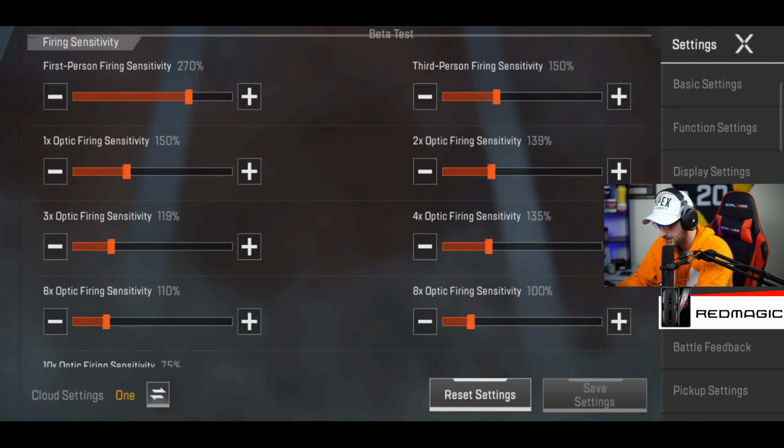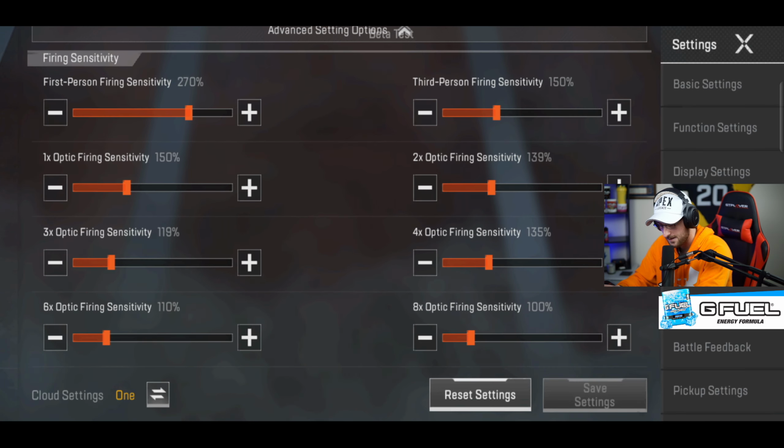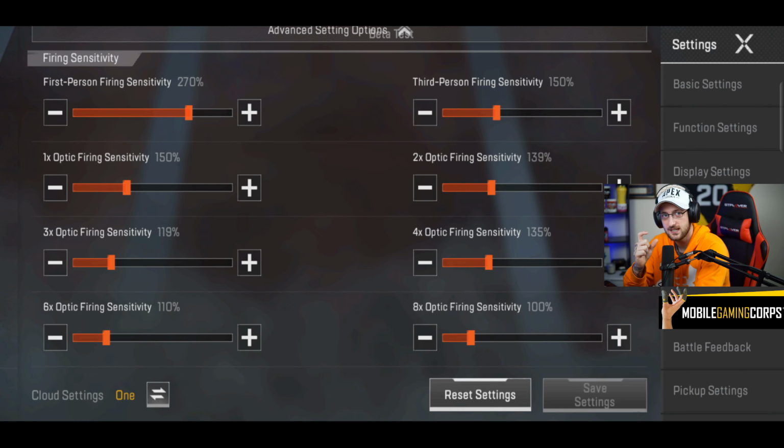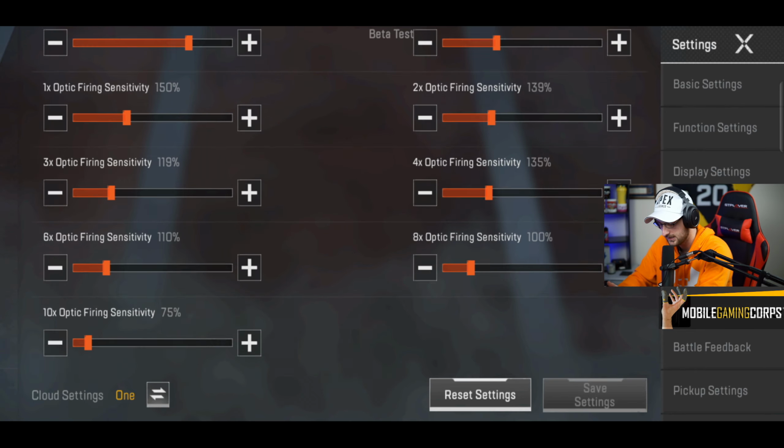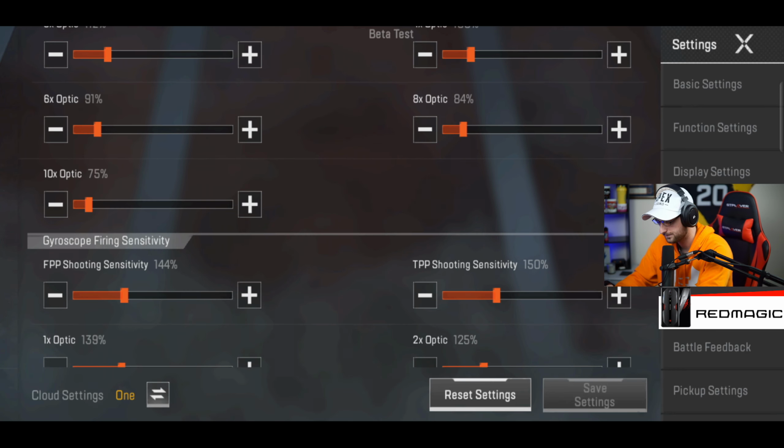Advanced settings then, obviously firing settings are going to be slightly different. So I've slowed them down a little bit compared to my normal sensitivities because obviously when you're ADS'd, you don't want the ADS sensitivity to be insane. The slower you got the sensitivity, the more accurate you're going to be hitting shots. So I'm not going to go through them all. You guys can just pause the video and copy all these settings. That's absolutely fine. And then gyroscope I do not use.